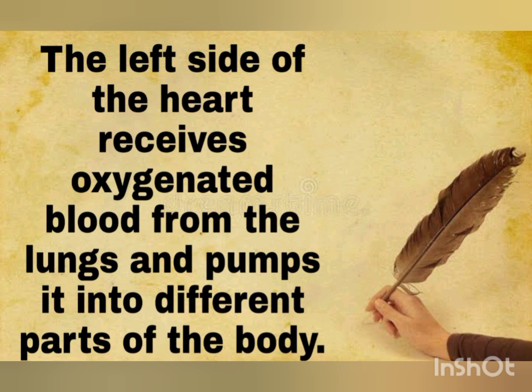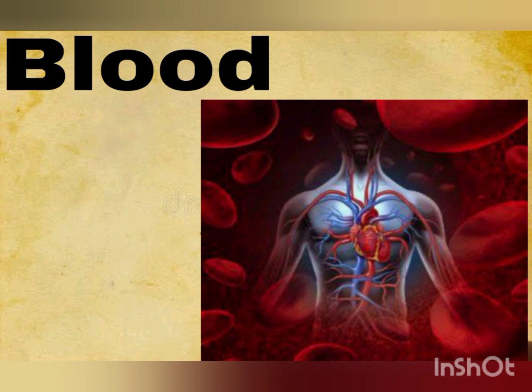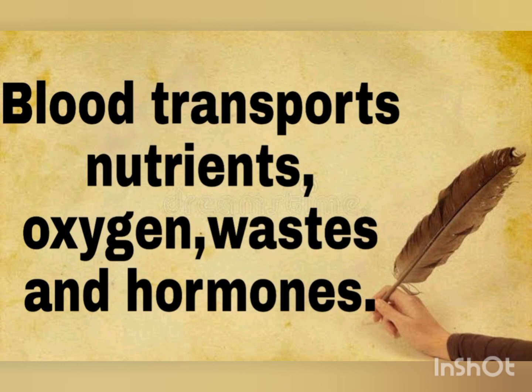Next one is the blood. The blood transports oxygen, waste and hormones. The blood is red in color due to the presence of hemoglobin. The volume of blood in a human adult is 4 to 5 liters.